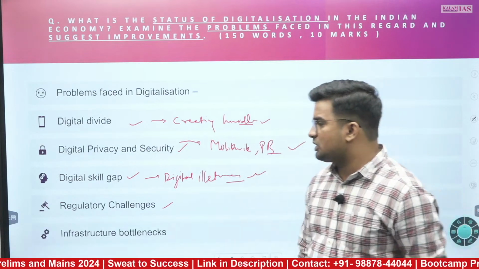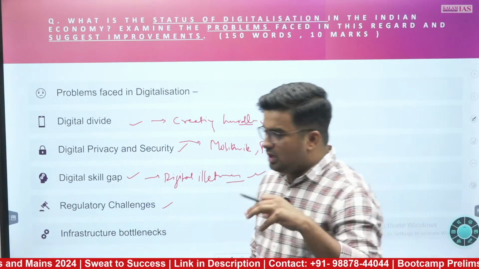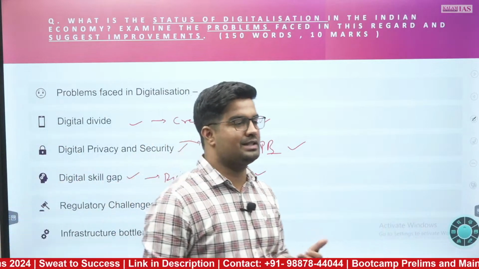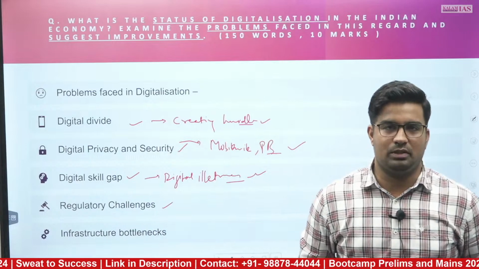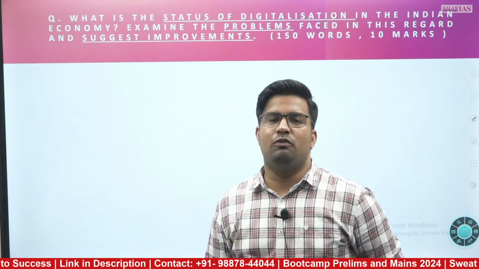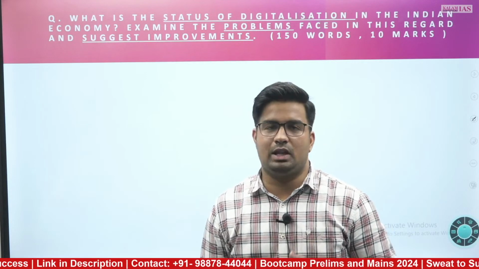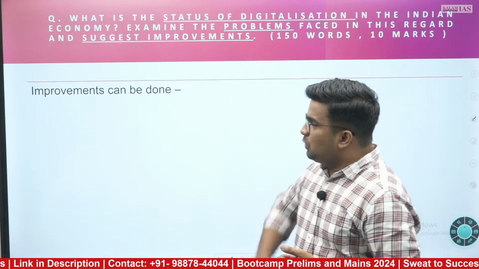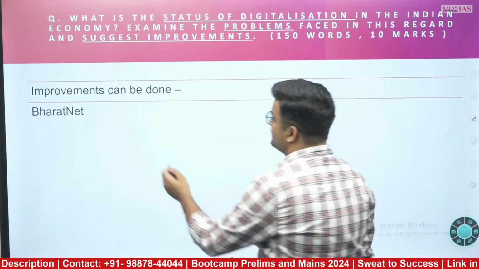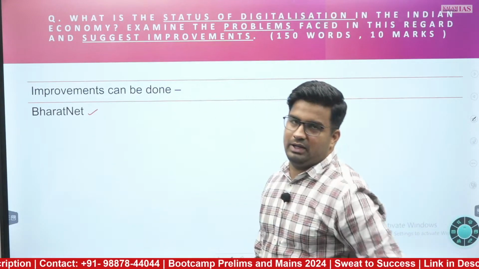And then the infrastructural bottlenecks, which create hurdles in providing seamless access to digital services at the same time. These are certain problems which you can mention, and now you should move forward. What are the improvements we can do? Improvements can be done. With that, you can start with BharatNet itself.